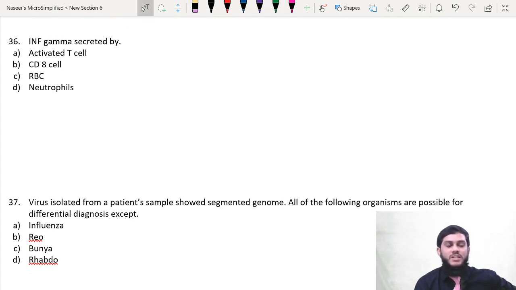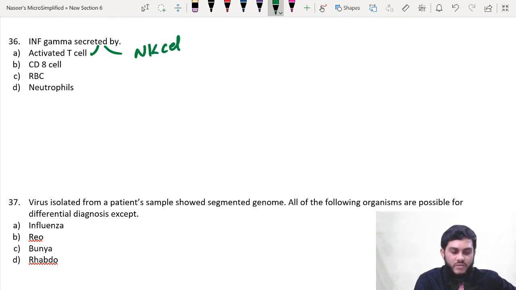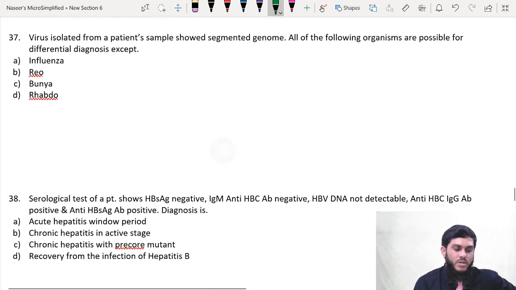Interferon gamma is secreted by activated T cells and NK cells. Therefore, the answer is activated T cell. Interferon alpha is secreted by monocytes, that is leukocytes. Interferon beta is secreted by fibroblasts. So interferon gamma is secreted by activated T cells and NK cells. Very important. Now, next question.